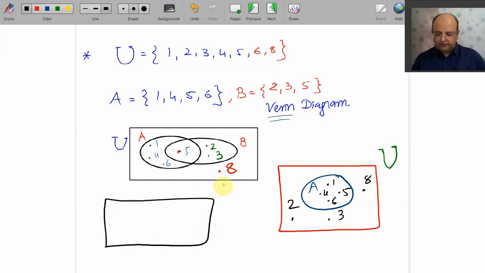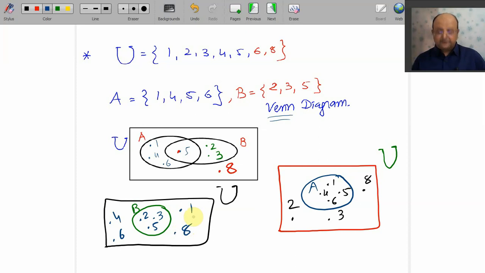Suppose we have to plot only B, then we go for U. What is B? We have to plot the points. What are the elements of B? 2, 3, 5, and the remaining elements are 1, 4, 6, 8.